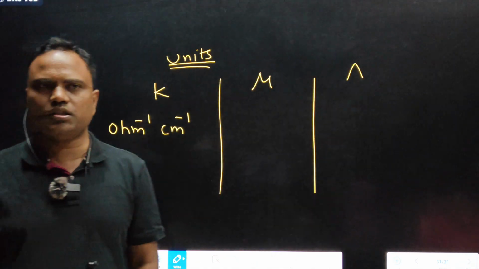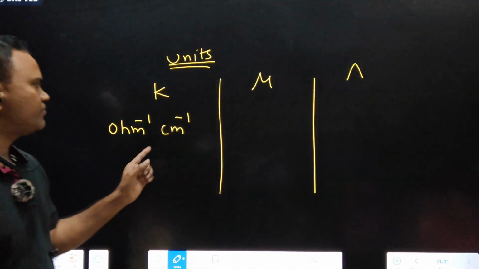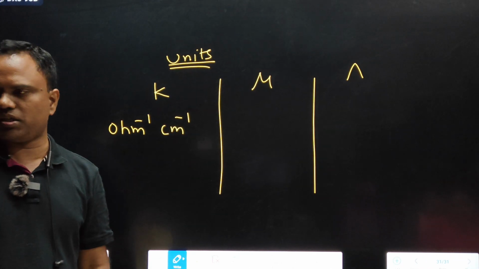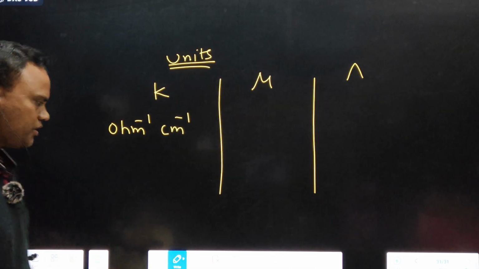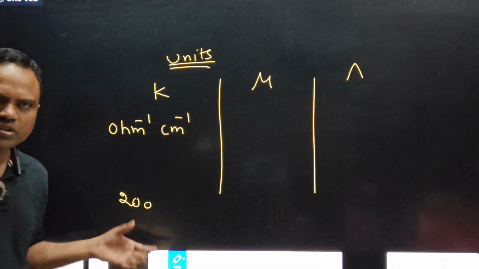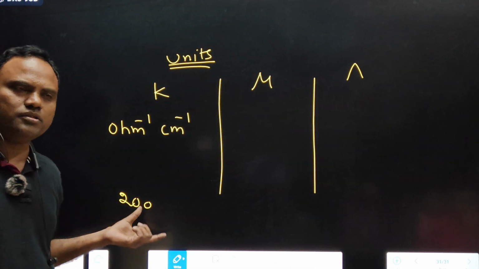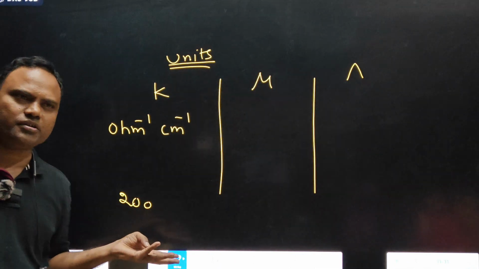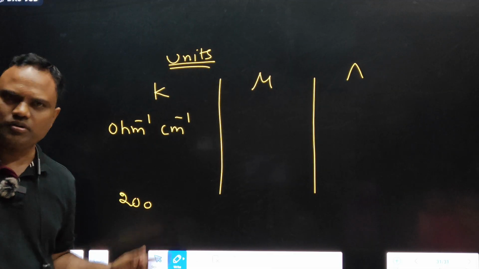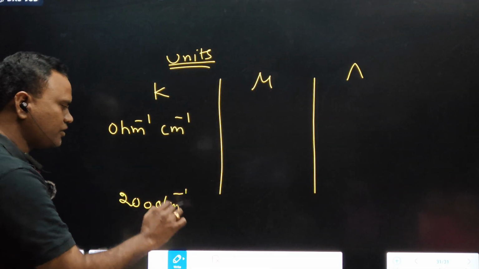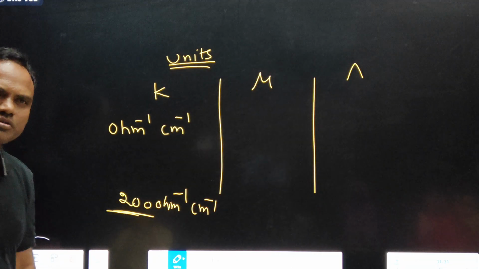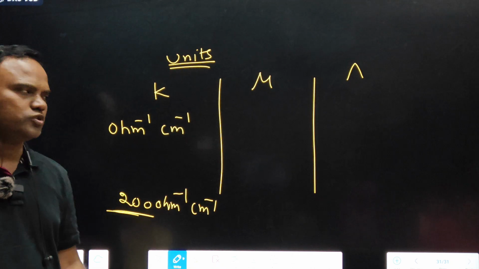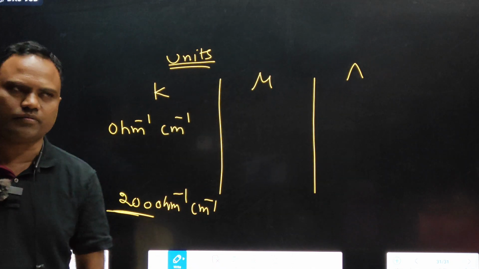These units are related to specific conductance K. For example, if 200 is the conductance, which type is it? Not specific, molar, equivalent by itself, but with ohm inverse, centimeter inverse, this value belongs to specific conductance. So based on the units we can find the type of conductance.